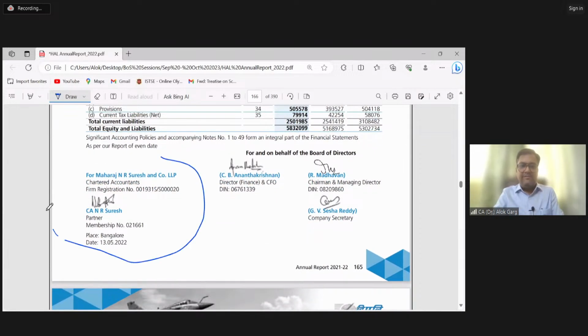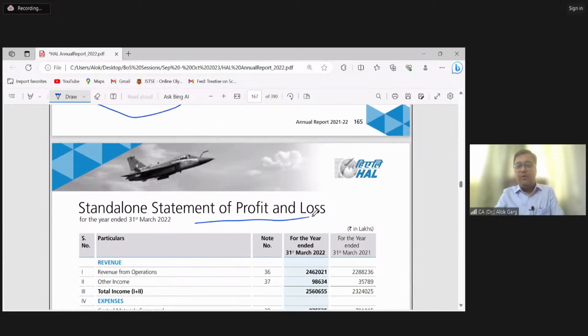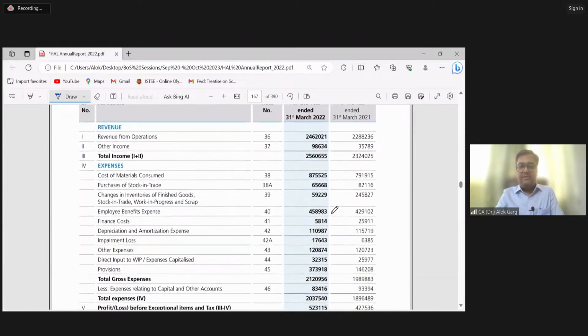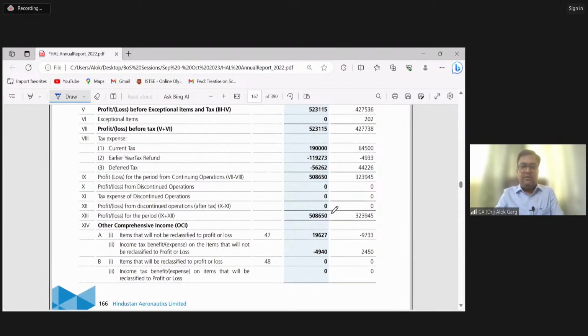So the auditor has signed this balance sheet, and the board of directors have signed this balance sheet, right? Then there is a standalone statement of profit and loss for the year ended, right? Then they have given the profit and loss. I'll show you what I've told.